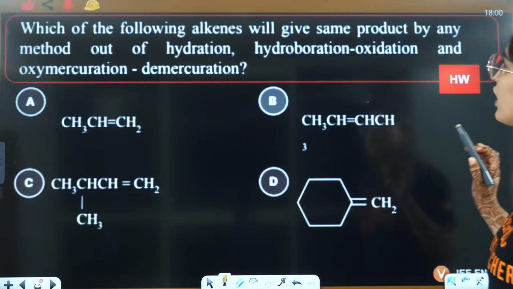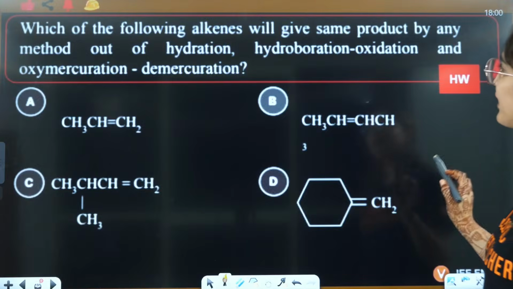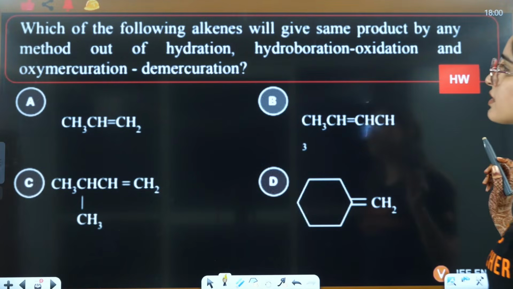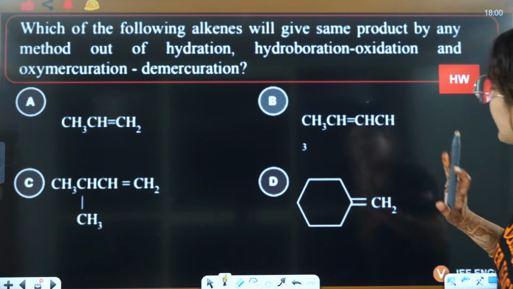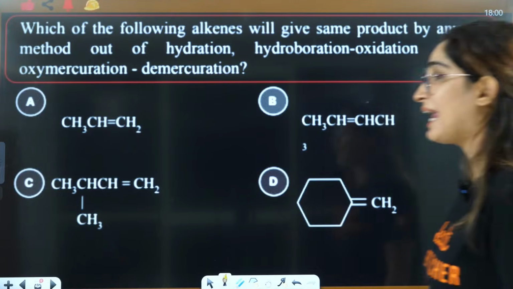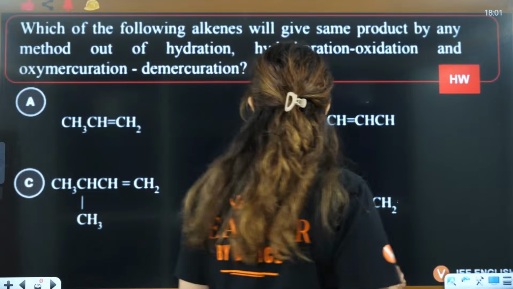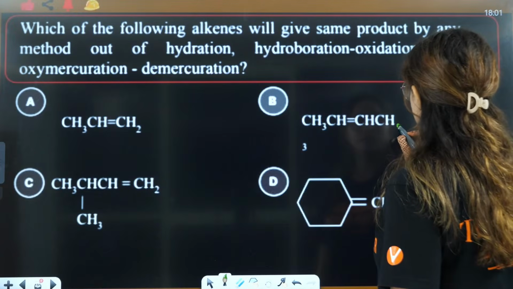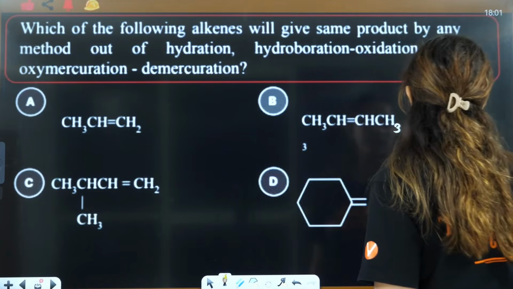So, which of the following alkenes will give the same product by any method out of hydration, hydroboration oxidation, oxymercuration demercuration? You have to tell. By any method you choose, they will give you the same product. Let's see who will give the answer here. This will be CH3 here. And let's see how many of you write the answer in the homework.